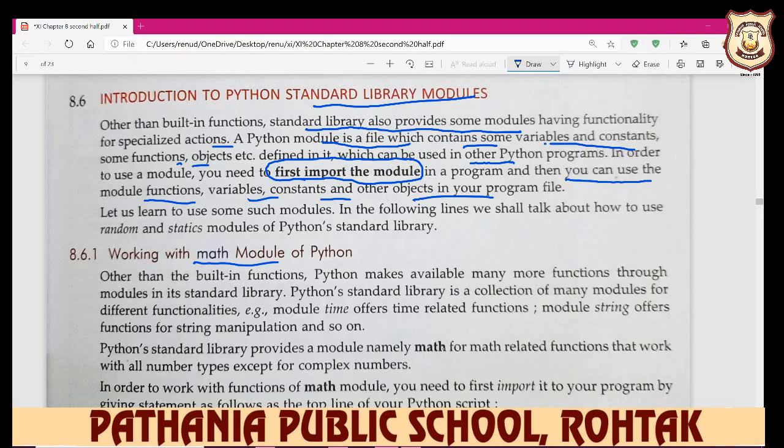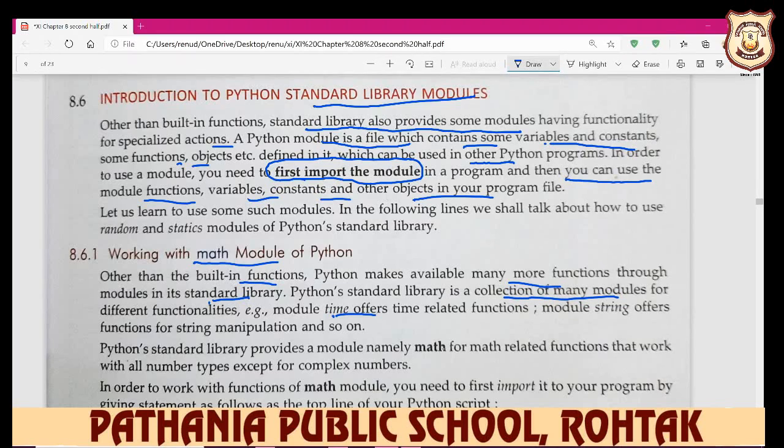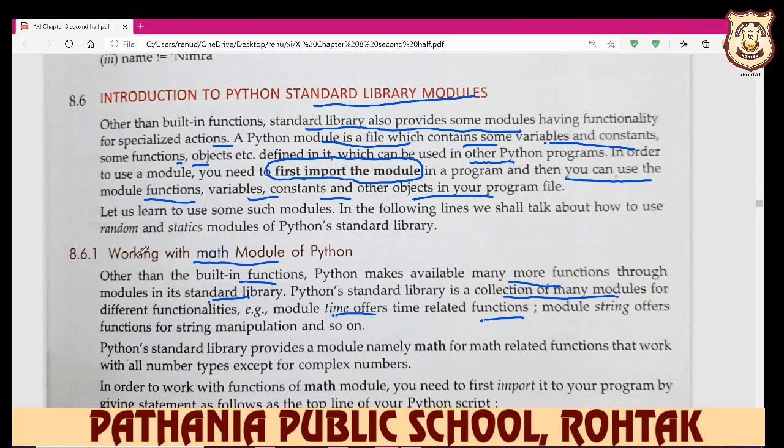Math is a library module. Other than the built-in functions, Python makes available many more functions through modules in its standard library. The Python standard library is a collection of many modules, like the math module, and others such as the time module, which offers time-related functions. For example, if you want to calculate the square root, write math.sqrt and then write the expression. It automatically gives you the square root of the value of the expression.